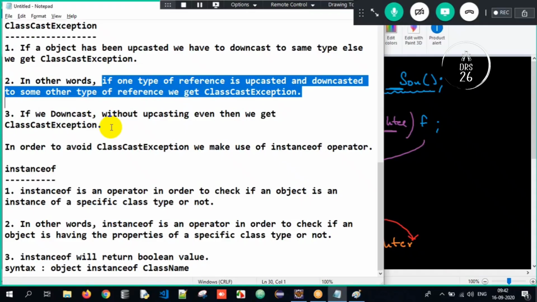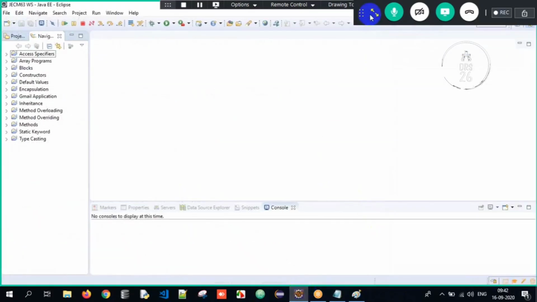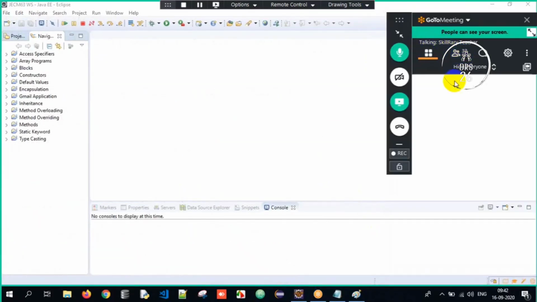So how do we avoid it? We avoid it with the help of an operator called instanceof. We are trying to avoid this class cast exception with an operator called instanceof. How? I will prove it to you practically. So I want everyone to concentrate over here. Trust me, by the end of the session, you'll be strong at this particular topic. So have patience for it.